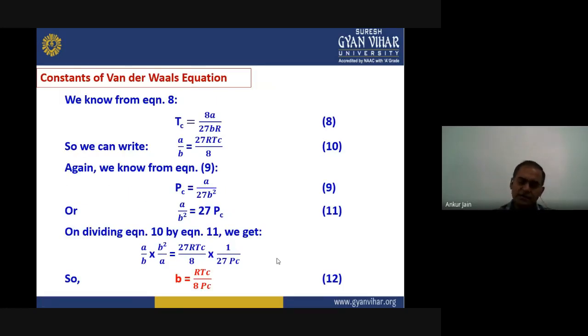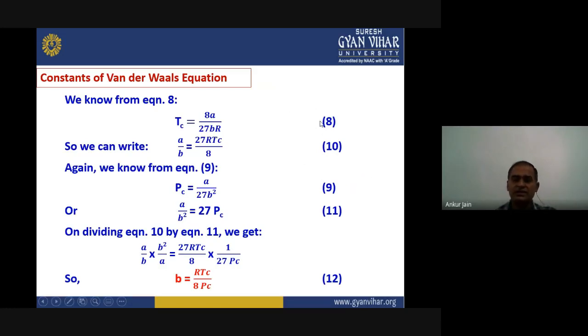Now, after calculating these critical constants, we can calculate the constants of van der Waals equation. We have introduced a and b in the ideal gas equation, so now we need to calculate those constants. We can calculate in the following way. We already know the value of Tc equals 8a upon 27 bR. If we rearrange it, we will get a upon b equals 27 into R into Tc divided by 8. This is our equation number 10.